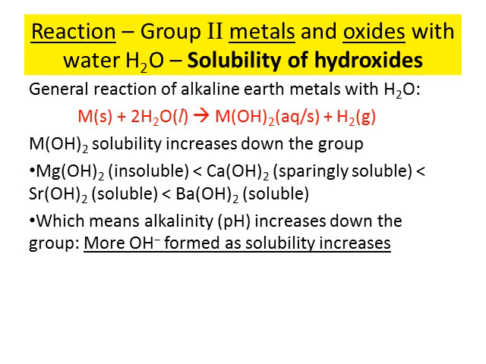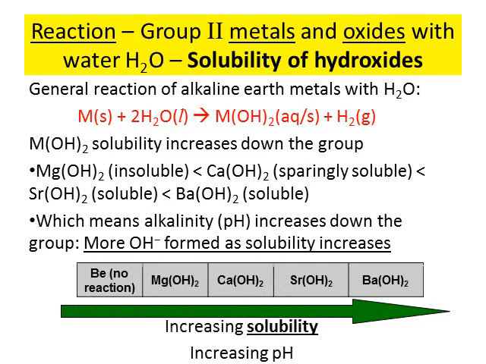The idea here, if there's anything to grasp from it, is that when solubility increases, there is increasing pH, because as we go down the group, OH- will form more and more readily. So once again, with this little diagram, I hope you are able to understand that as we go down the group, there is increasing solubility and therefore increasing pH. And that ends the part on oxides and hydroxides.